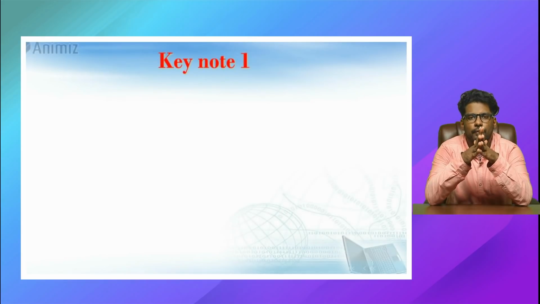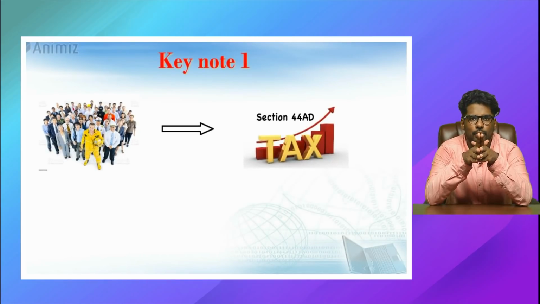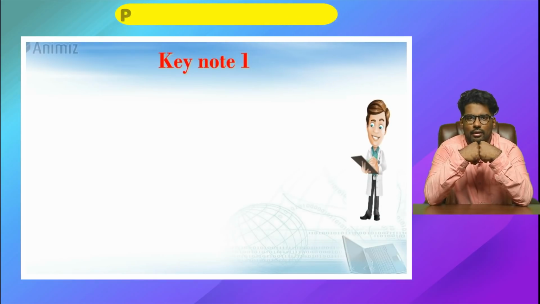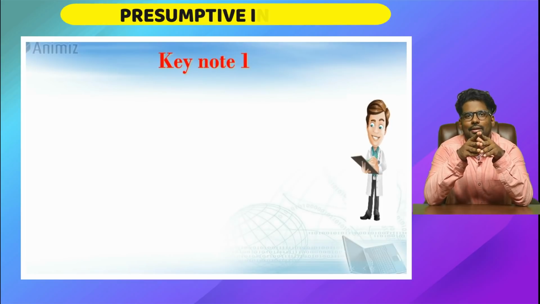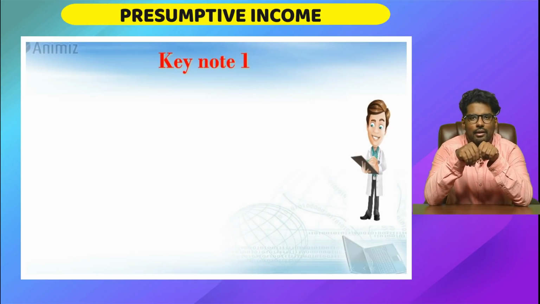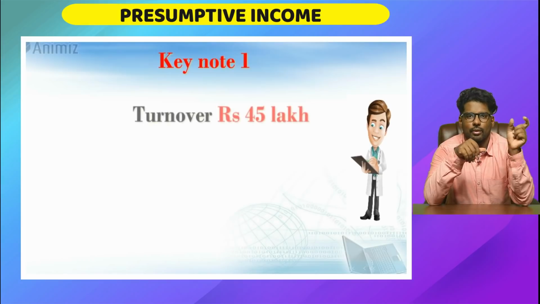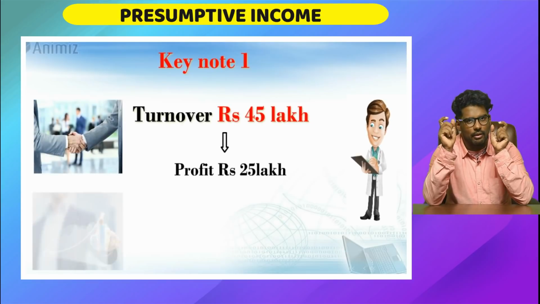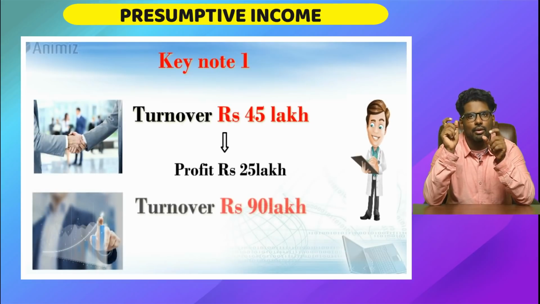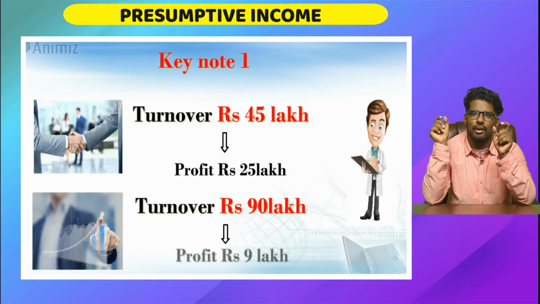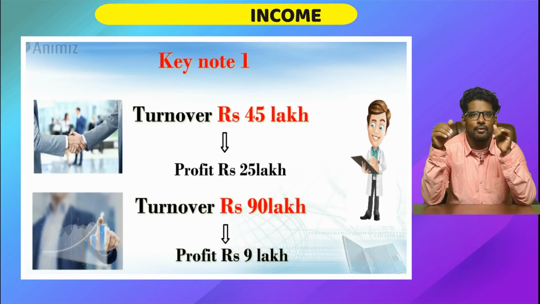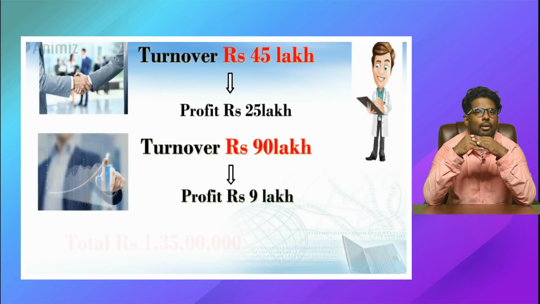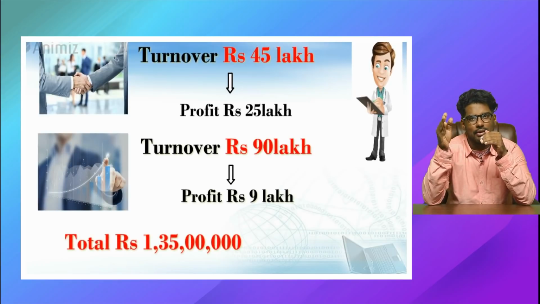The first keynote is, if you are a professional, you are an ineligible person to avail this 44AD. Let us understand that also with an example. Say Varun Doctor, it's a bad movie, anyway we'll take that as an example. Varun Doctor, who is into practice, is earning around 45 lakhs gross turnover, out of which he is reporting 25 lakhs net profit. This is his business number 1. Business number 2, he is into F&O trading, his total turnover is 90 lakhs and he is reporting 9 lakhs as profit. So if you bluntly see, his first turnover is 45 lakhs, second turnover is 90 lakhs, total turnover is 1 crore 35 lakhs, which is less than 2 crore.